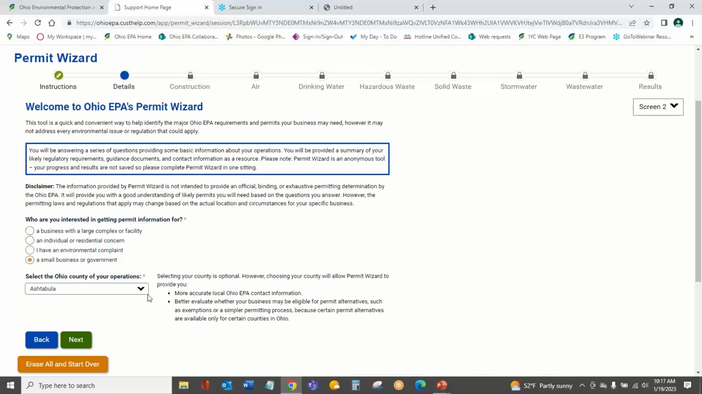If you know what county your business is located in, this helps direct in the application the contacts that you will be provided. It will give you the correct district office contacts. If it's something that's administered by your local health department or air agency, it'll give you those contacts. We've really set it up to give you the best contact based on your location. So I highly recommend selecting your county when you start this process.